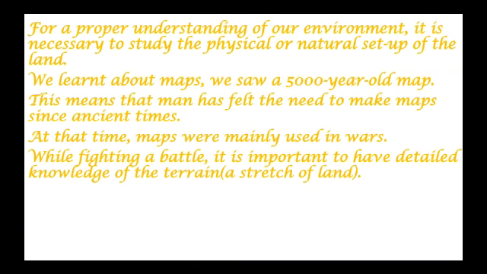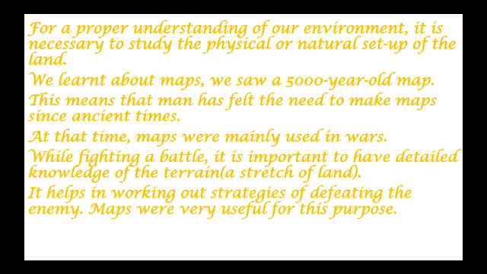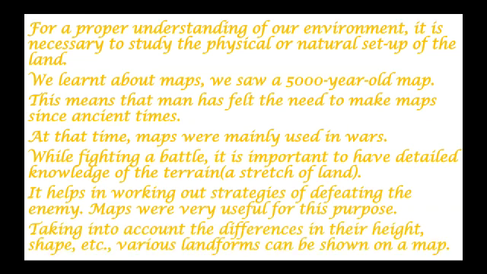Terrain means the stretch of land. It helps in working out the strategies of defeating the enemies. Maps were very useful for this purpose. Taking into account the differences in their height, shape, etc., various landforms can be shown on a map.